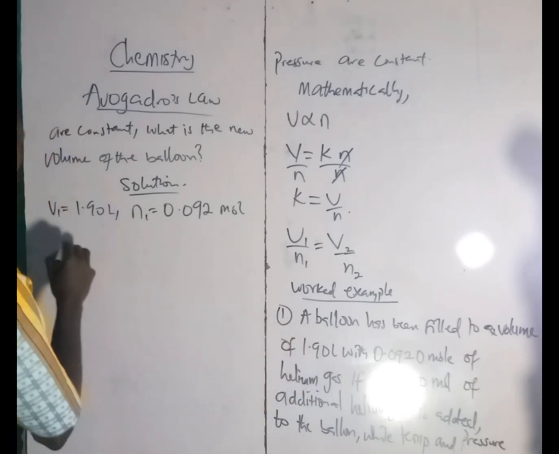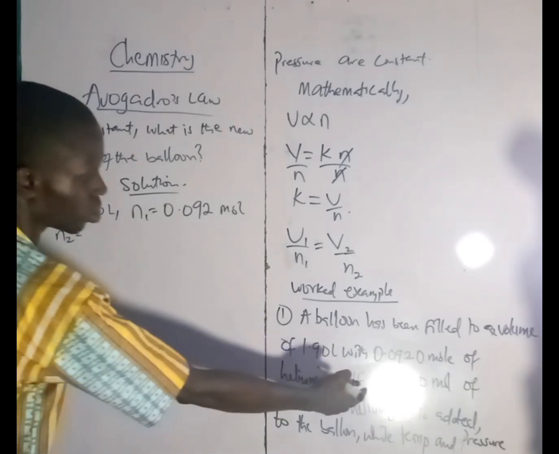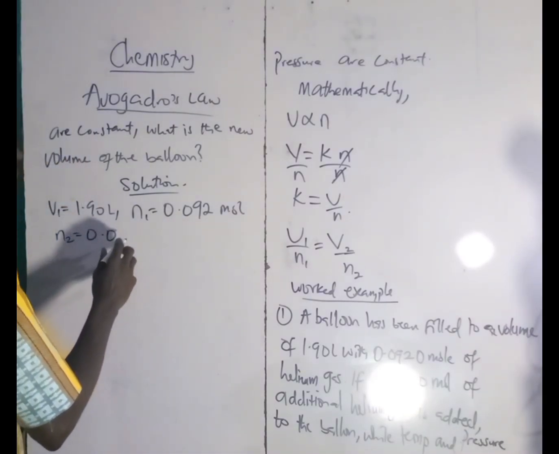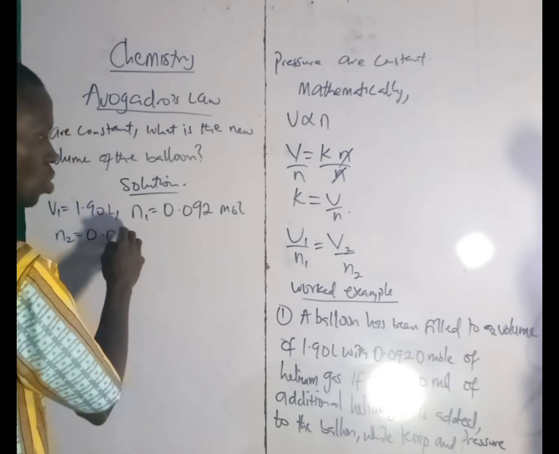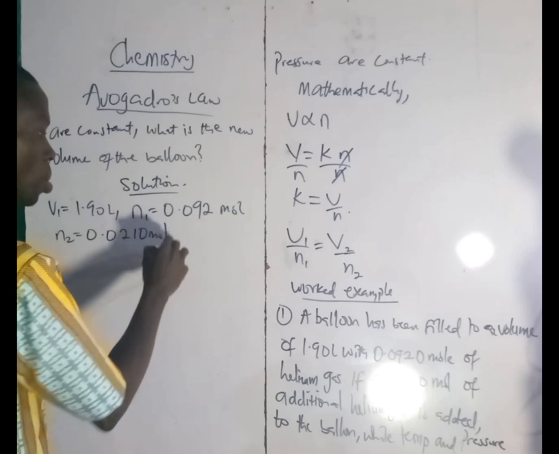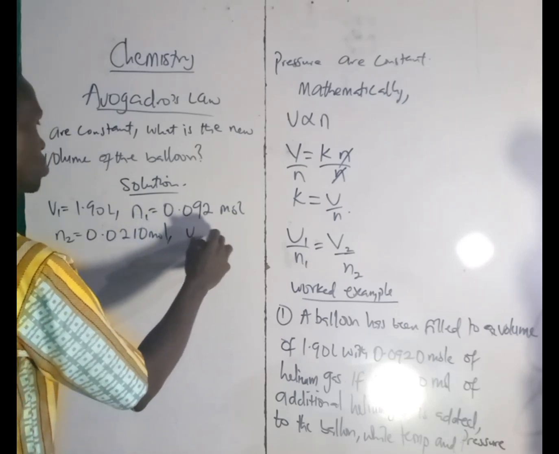N2 is 0.0210 mole, then we have to find the second volume.